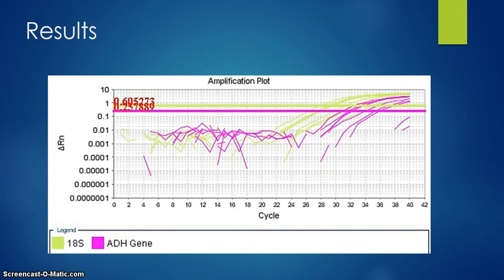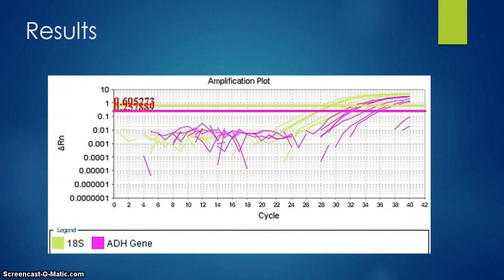We have an 18S because this is a control variable. All cells basically have an 18S gene, so it's a good control to have. The 18S is green, and our ADH gene is purple, the gene we are testing. As you can see, they all amplified. So our RNA extraction was a success, and our amplification was a success for gene expression.